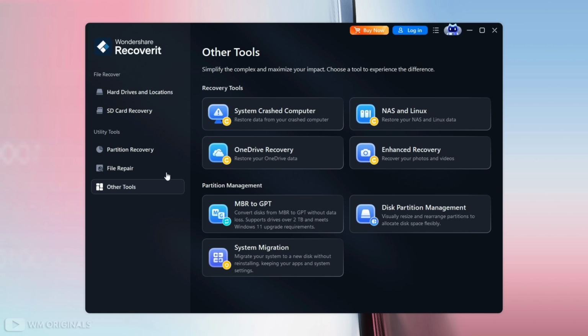Lastly, in other tools, we get recovery tools like system crash computer recovery, NAS and Linux recovery, OneDrive recovery, enhanced recovery, and also partition management tools like MBR to GPT conversion, disk partition management, and system migration. So we can do so much with Wondershare Recoverit, but today we will test it to recover permanently deleted photos from SD card after format using a live example.